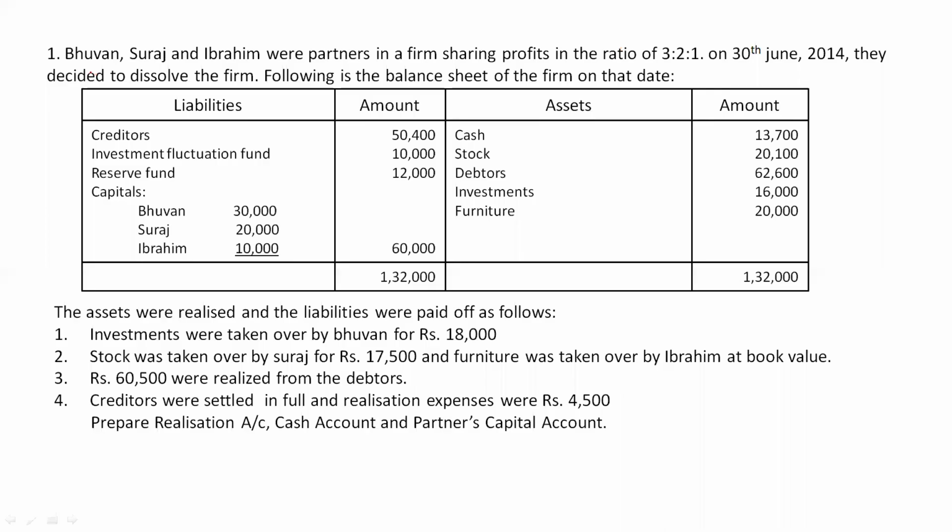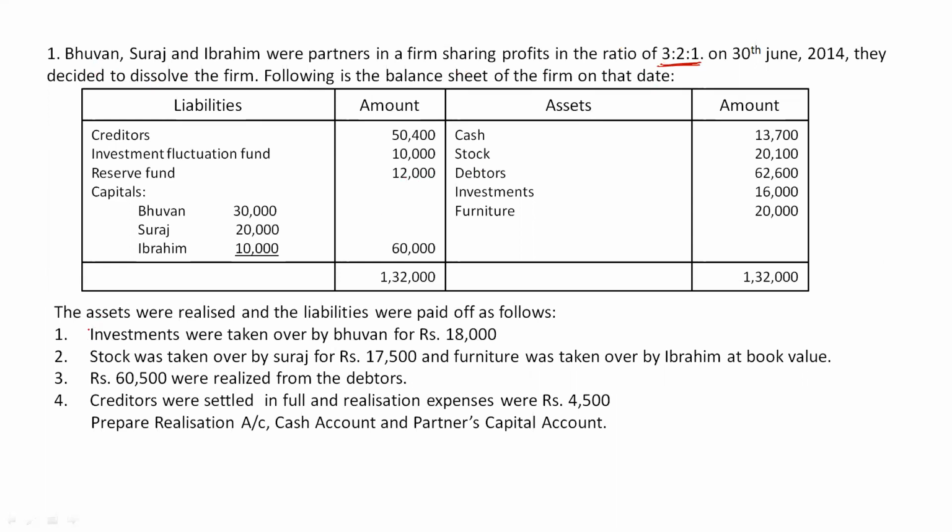So the question is, Bhuvan, Suraj and Ibrahim were three partners in a firm sharing profits in the ratio of 3:2:1. Okay, so the profit sharing ratio of the partners is given in the question. They are telling that on 30th June 2014, they decided to dissolve the firm. Okay, so they are going to shut down the business, right? Following is the balance sheet of the firm on the date, right? So the balance sheet is given in the question, right?